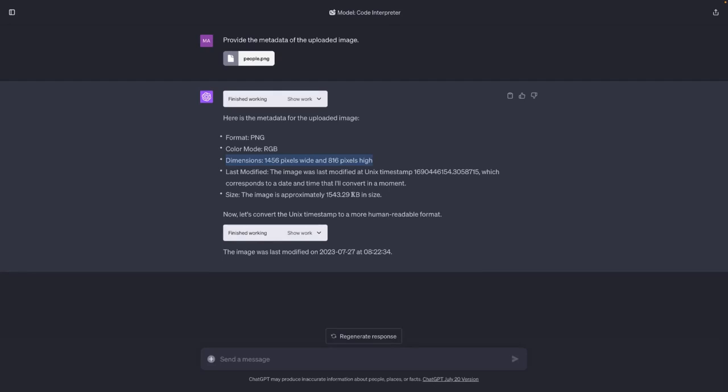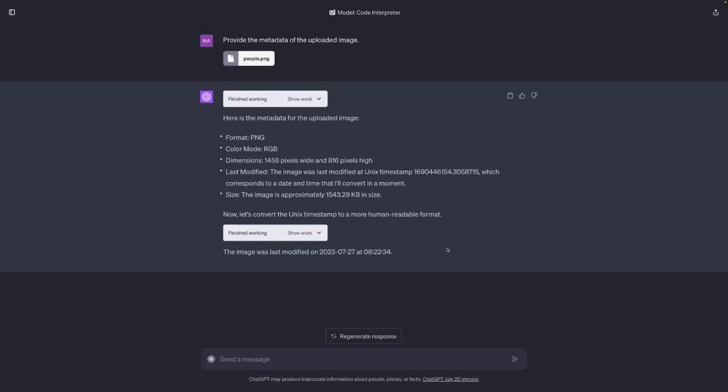We get the size down here, and we get information about the last date when this image was modified. We get this rather cryptic timestamp here, and ChatGPT understands that this is not too helpful for us. Therefore, in the next step, it automatically converts this timestamp, and we see the last date and the time when this image was modified. So far so good.